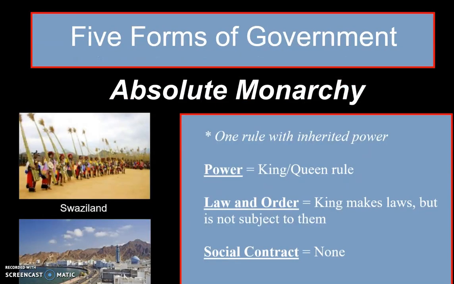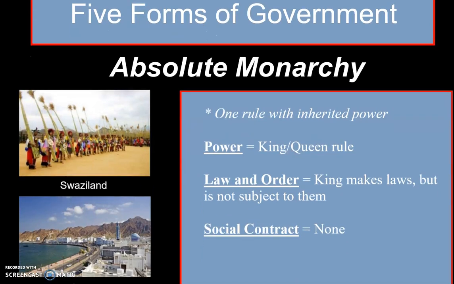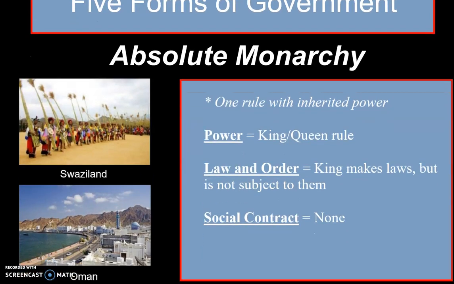Now, the first one that we want to talk about is an absolute monarchy. Okay, and there are still some absolute monarchies that are around today. For instance, the country of Swaziland and Oman both have absolute monarchies, where the power is inherited. It's passed on from one generation to the next, and those rulers have absolute rule over their countries. The king or queen or ruling family has all the power. They make the laws, but they're not subject to them, so they can go above the law.